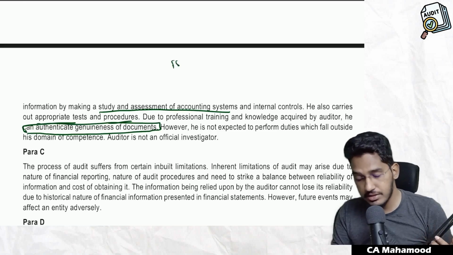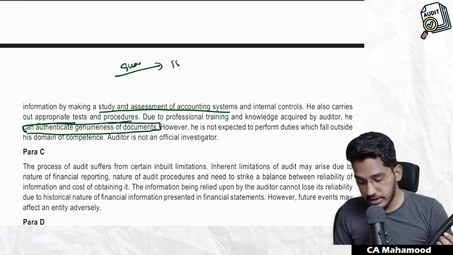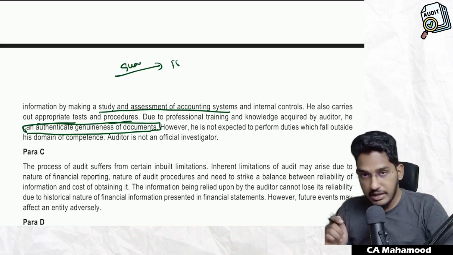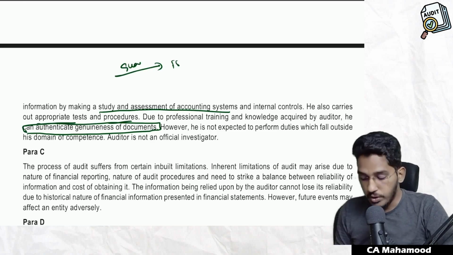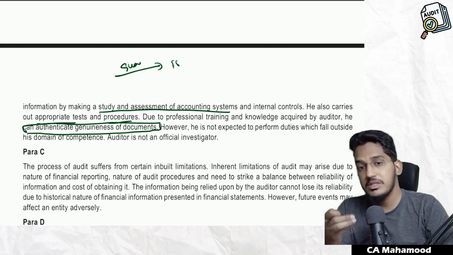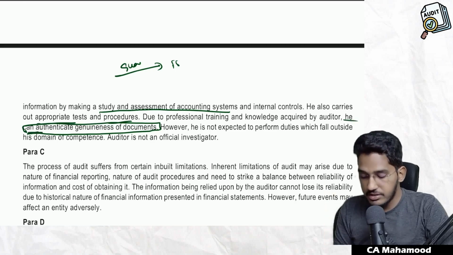That means you are verifying financial statements using your professional knowledge, you can give a guarantee on that financial statements. Authenticating genuineness means what? Giving a guarantee of the financial statements. Tell me, is this statement correct? No. Due to professional training and knowledge acquired by the auditor, he cannot authenticate. What do you mean by authenticating genuineness? That means giving guarantee. Can you give guarantee? No. He can't authenticate the genuineness of the document.